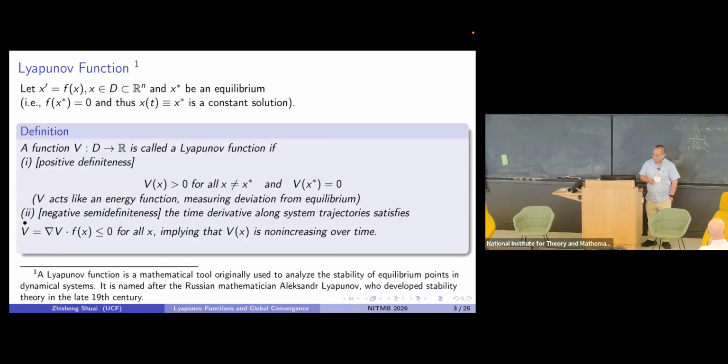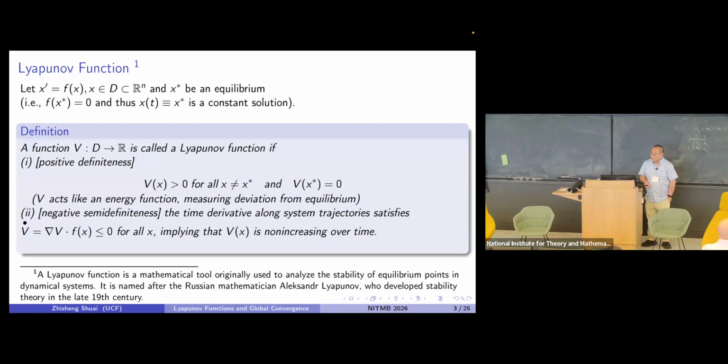It comes from this Russian mathematician Lyapunov. If you have a system of differential equations, let's stay with ODE, and X star is the equilibrium, basically that makes the right-hand side of the differential equation equal to 0.